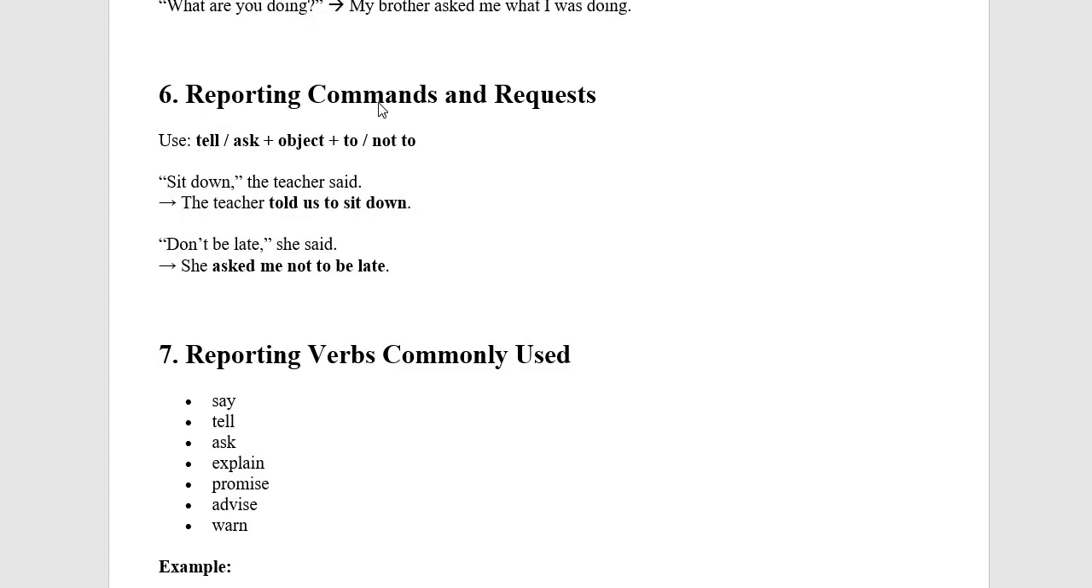Number 6 is reporting commands and requests. When it is a command or request, we use tell or ask plus object, and to or not to plus verb. For example, the teacher said, "Sit down." In reported speech, the teacher told us to sit down. "Don't be late," she said. She asked me not to be late.